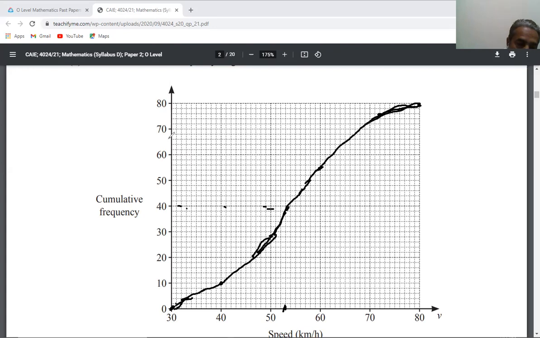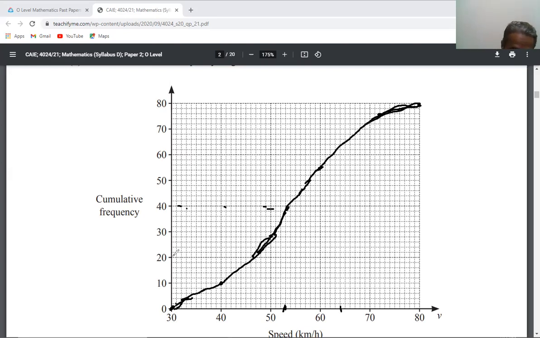Now for part 2, interquartile range. So the interquartile range uses 75% of the frequency. 75% of the frequency is 60. So against 60, when you join, this will be approximately 64 or 63. Let's take 64.